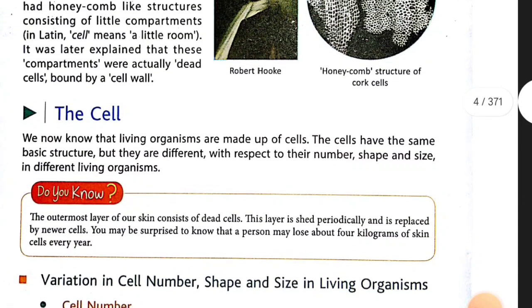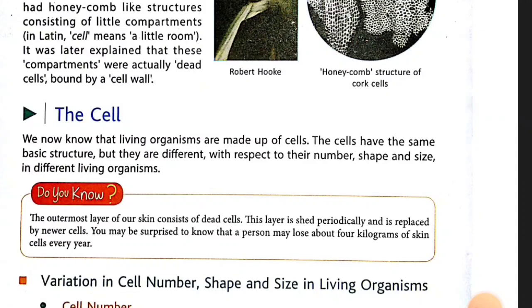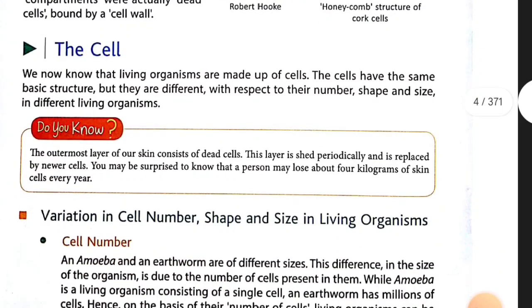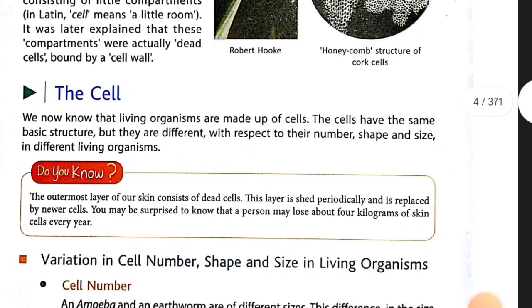Cork means the bark of a tree, the outer covering of a tree. These cells found by Robert Hooke had honeycomb-like structures and were actually dead cells which had a cell wall, because they were plant cells. Plant cells have a cell wall, but animal cells don't.